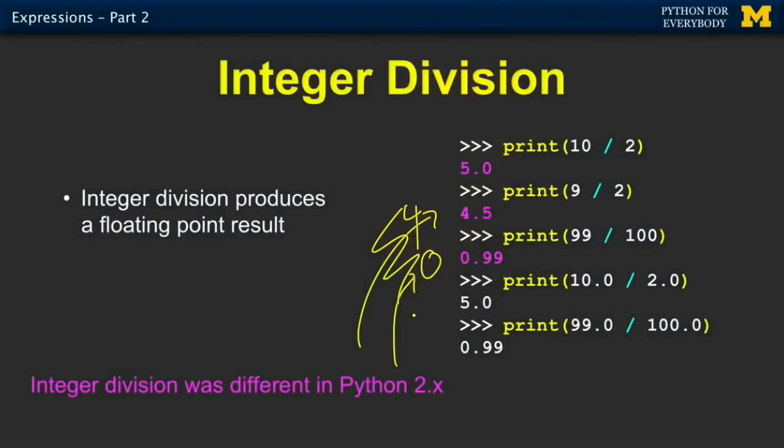In Python 2, if you get stuck, you just use floating point numbers. And once either side of the division or any other operation is a floating point number, then the calculation is done in floating point. So if it's floating point input on either side, then it's floating point output. And this is what we used to have to do in Python 2, is force things to be floating if we're doing divisions. It wouldn't hurt to do it in Python 3, but now integer division in Python 3 makes a lot more sense, thank heaven.